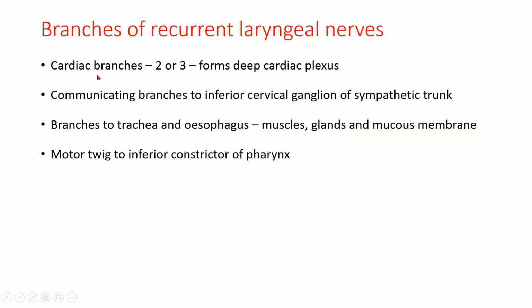So then, what are the branches of the recurrent laryngeal nerves? If we see, there are cardiac branches, 2 or 3, which form the deep cardiac plexus, communicating branches to the inferior cervical ganglion of the sympathetic trunk, and branches to the trachea and esophagus. Within these structures, they mainly supply the muscles, glands, and mucous membrane, and a motor twig to the inferior constrictor of the pharynx.